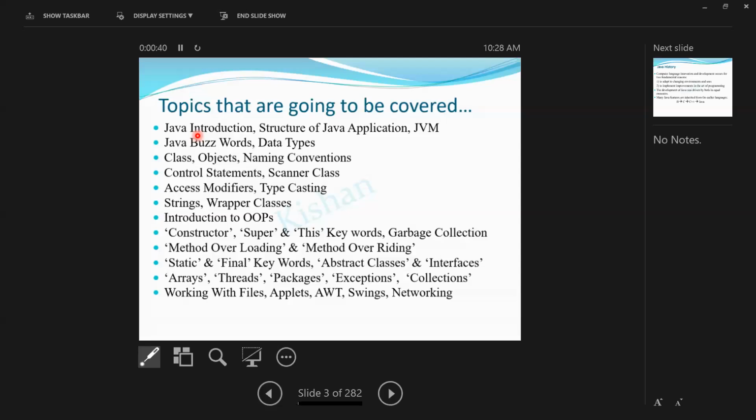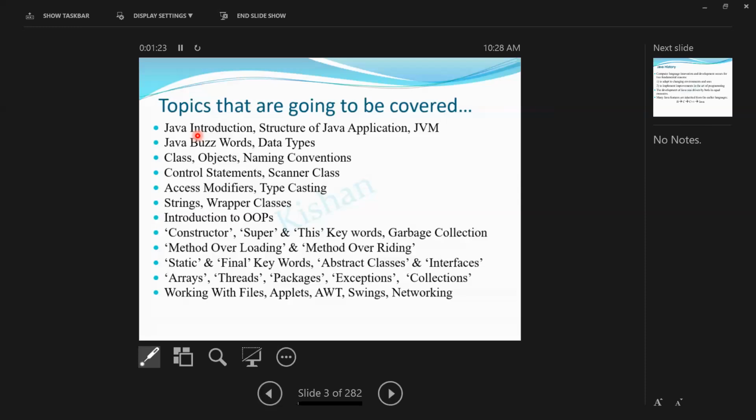Now, what is the first extension of Java? For example, if you have image files, what is the extension of your image files? .jpeg or .png. Yes or no? In the same manner, what is the extension of our Java program? .java. But before that, the first extension was .gt. After that, it was changed to .java. And who invented Java, why did they invent Java, and in what scenarios? All those topics we are going to cover under Java introduction.